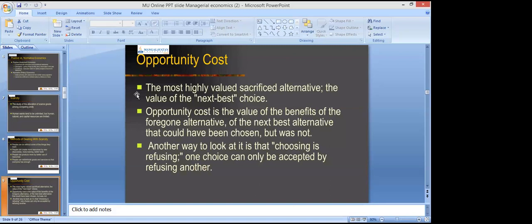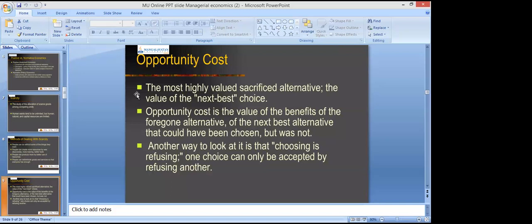It is the value of the next best alternative that is being used, right? Because there is a scarcity of choices, a scarcity of resources, you have to make a choice. You cannot fulfill all your wants, so you have to give up one want for the other, right? So there is a cost involved in that. When you are giving up something for something, there is a cost involved in it, right?